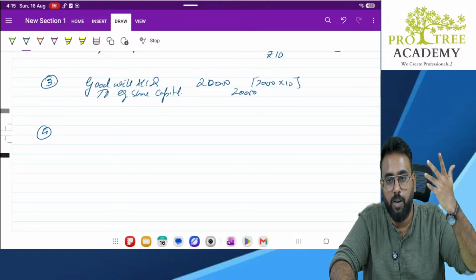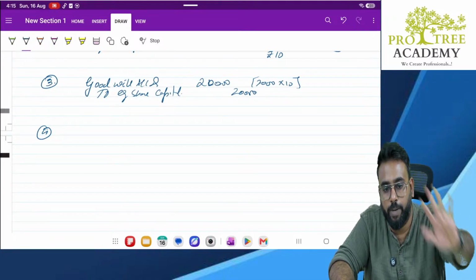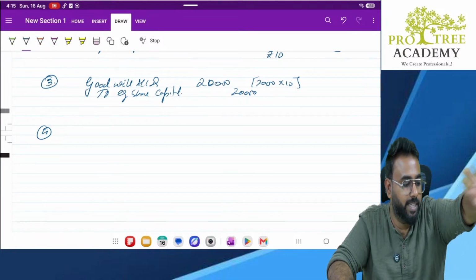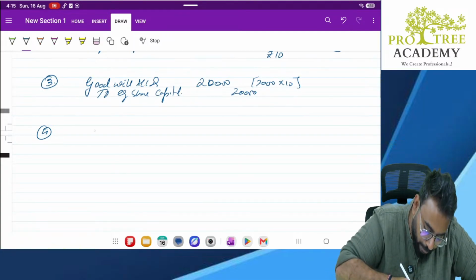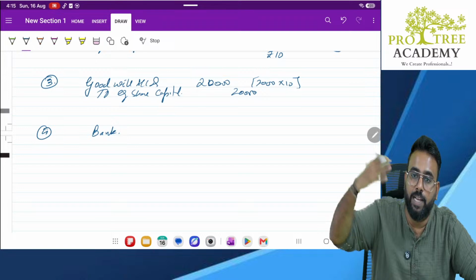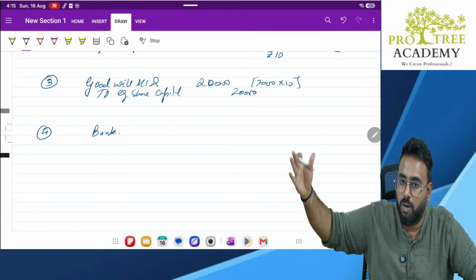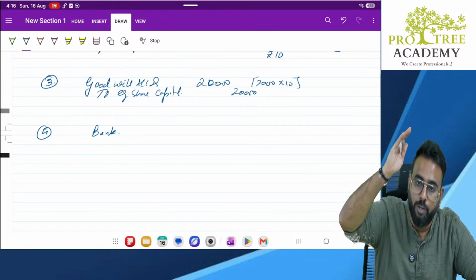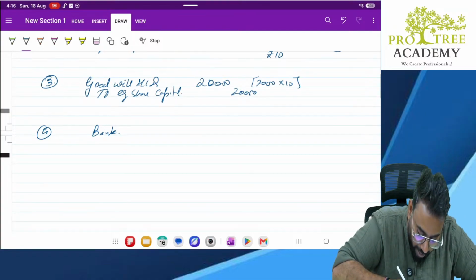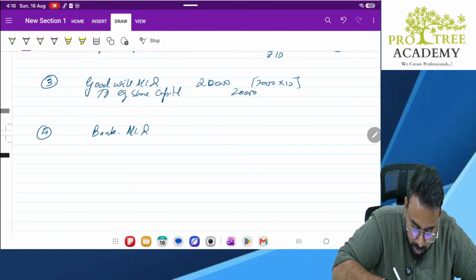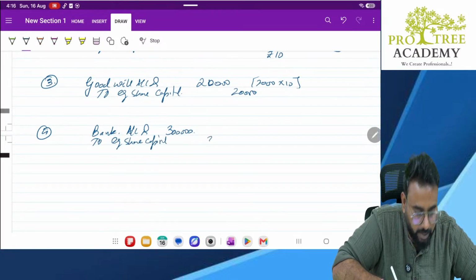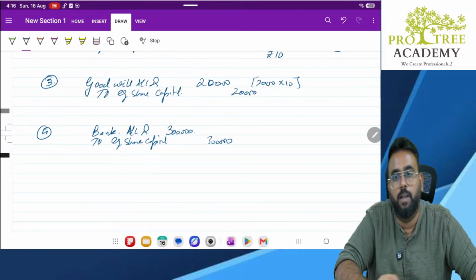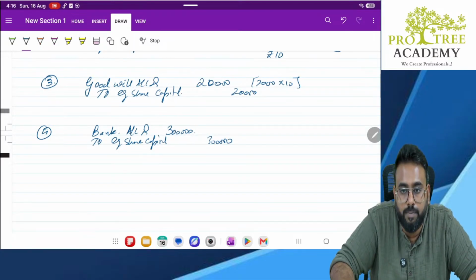So there is no allotment, no first call, no second call. Whatever money comes, the entire money is application. And they are telling all the shares are fully taken up by the public. So what is the entry? Now, don't worry about share application money, share allotment account, first call account, second call account, not needed. Why? Because all the money is coming in lump sum. So, bank account debit, how many shares worth? 3 lakh. To equity share capital 3 lakh. Done. You can pass this entry.